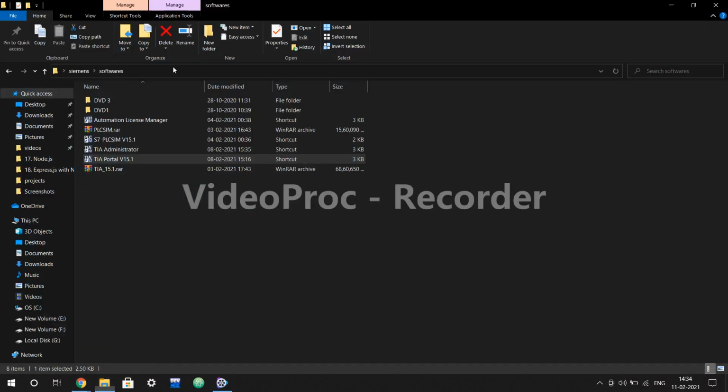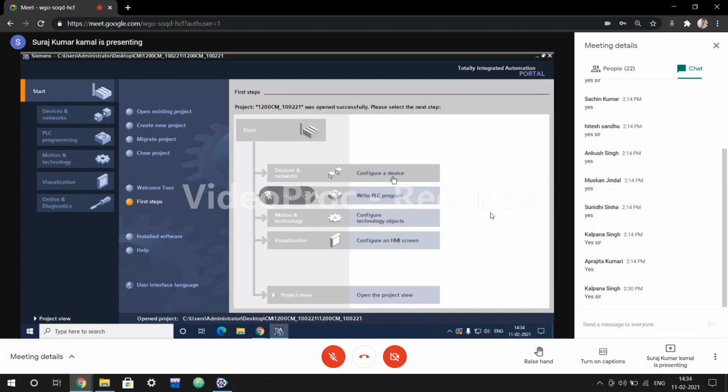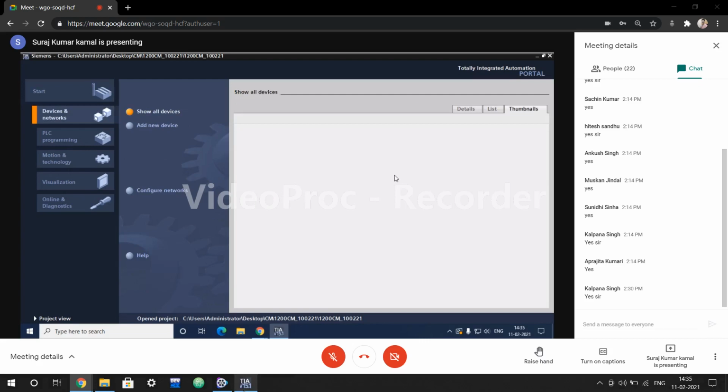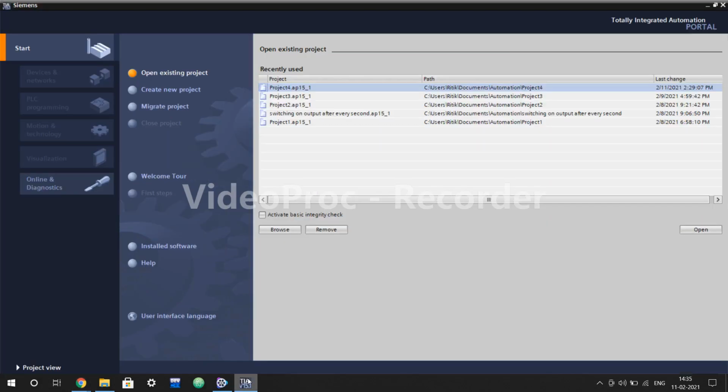Now, what we need to do here is we need to configure a device. The other options are write PLC program without configuring a device where you are going to write a program. Configure different technology objects. If there are hardware modules that will be connected with your system, then you have to configure all this. And if you have an HMI with you. Okay, so we're going to do this also, but step by step. Configure a device. Still, we are in a portal view.